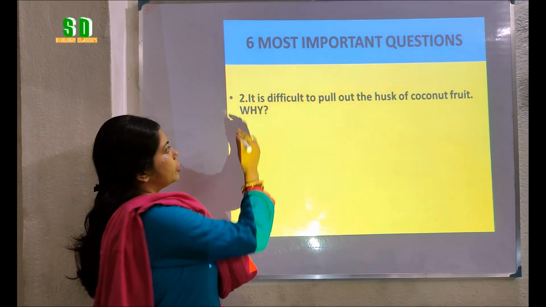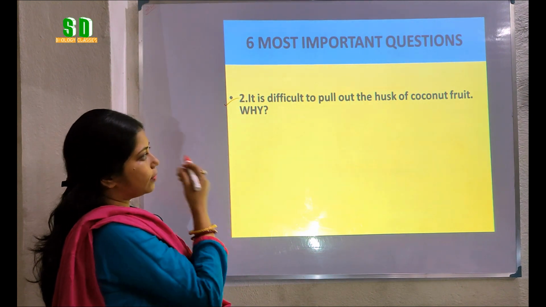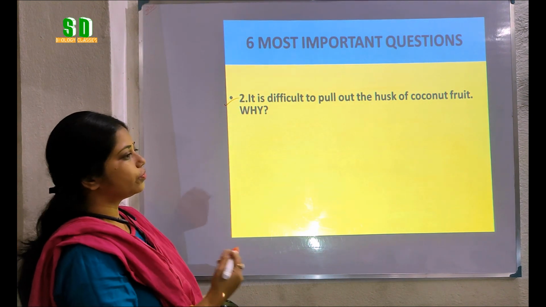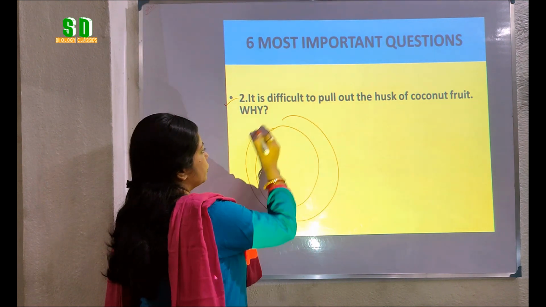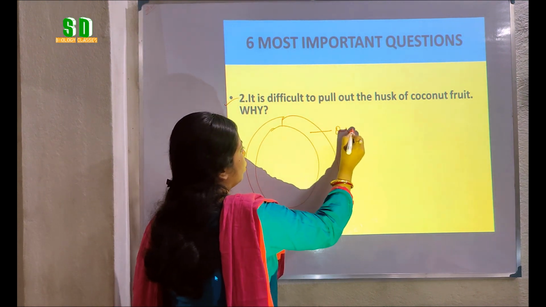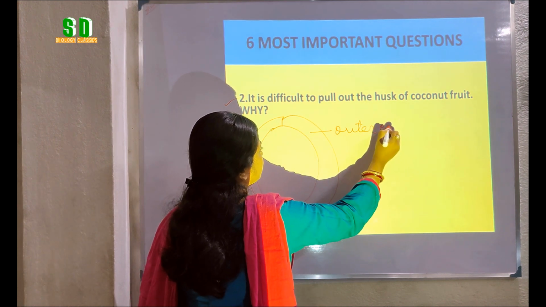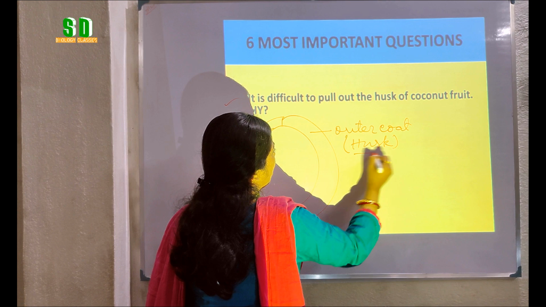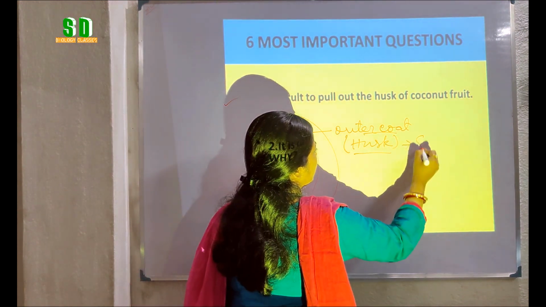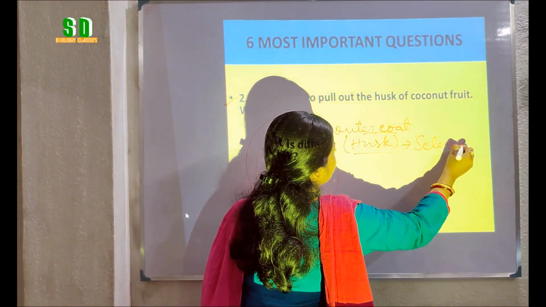Now we have another question: why is it difficult to pull out the husk of the coconut fruit? The husk means the outer coat of the coconut. Now the outer coat of coconut is made up of sclerenchymatous tissue.